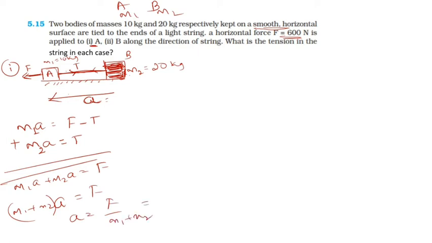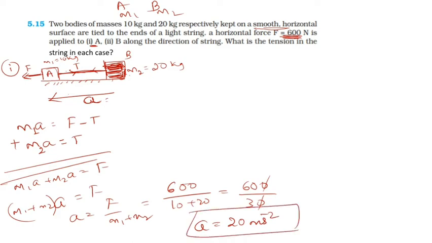So what's the value of F? The applied force is, where is it? Okay, here it is, 600 Newton. So this is 600 divided by M1 plus M2. M1 is 10, M2 is 20. So 600 divided by 30. So 0, 0 cancel. So 3 ones are 3, 2 threes are 6. Acceleration is equal to 20 meter per second square.